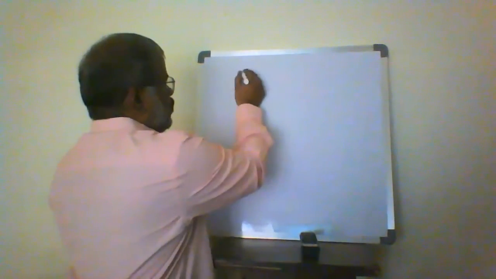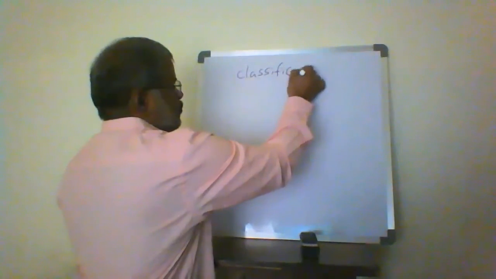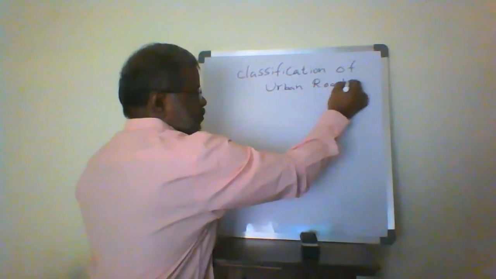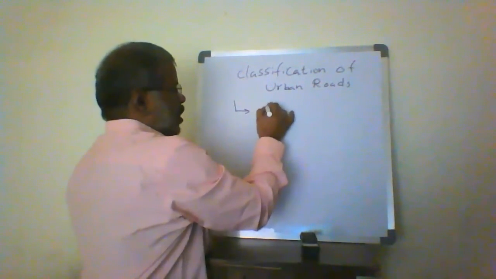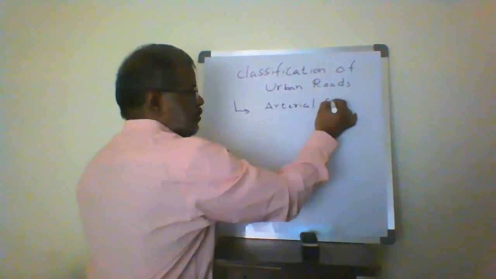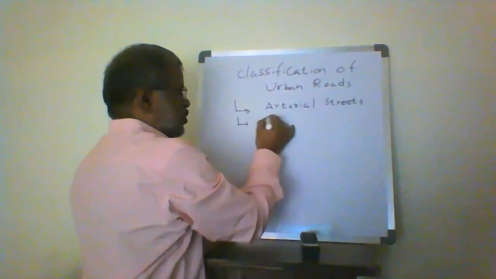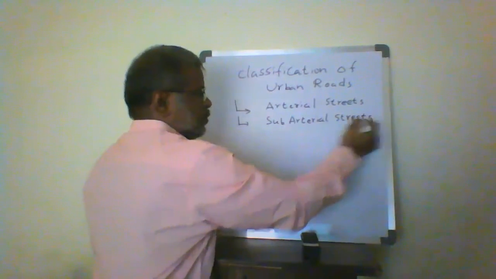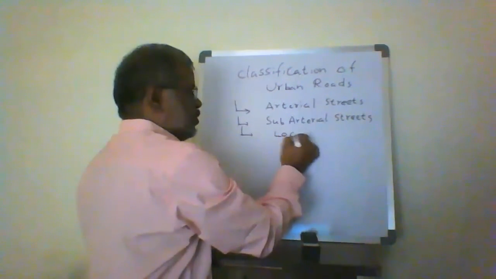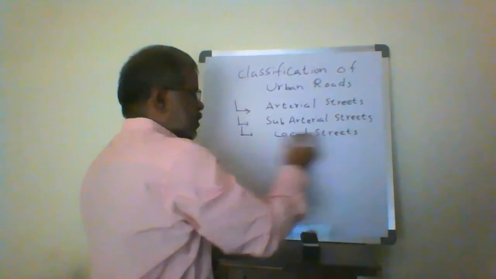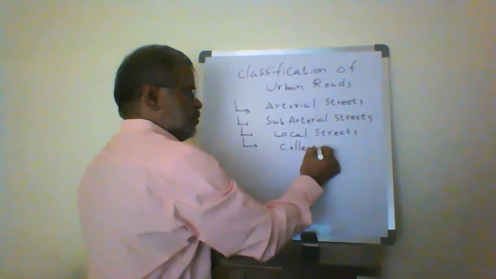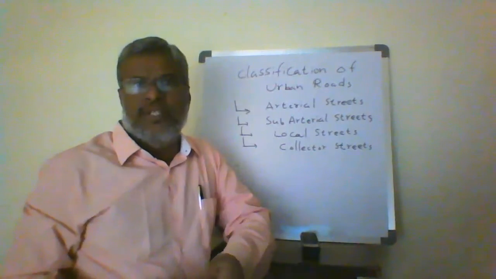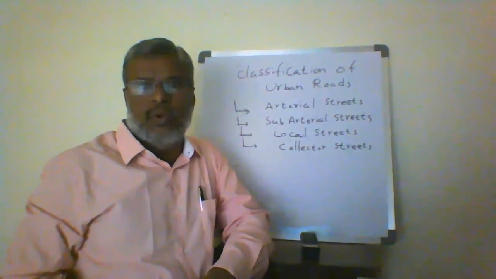So now, the classification of urban roads: arterial streets, subarterial streets, local streets, and collector streets.